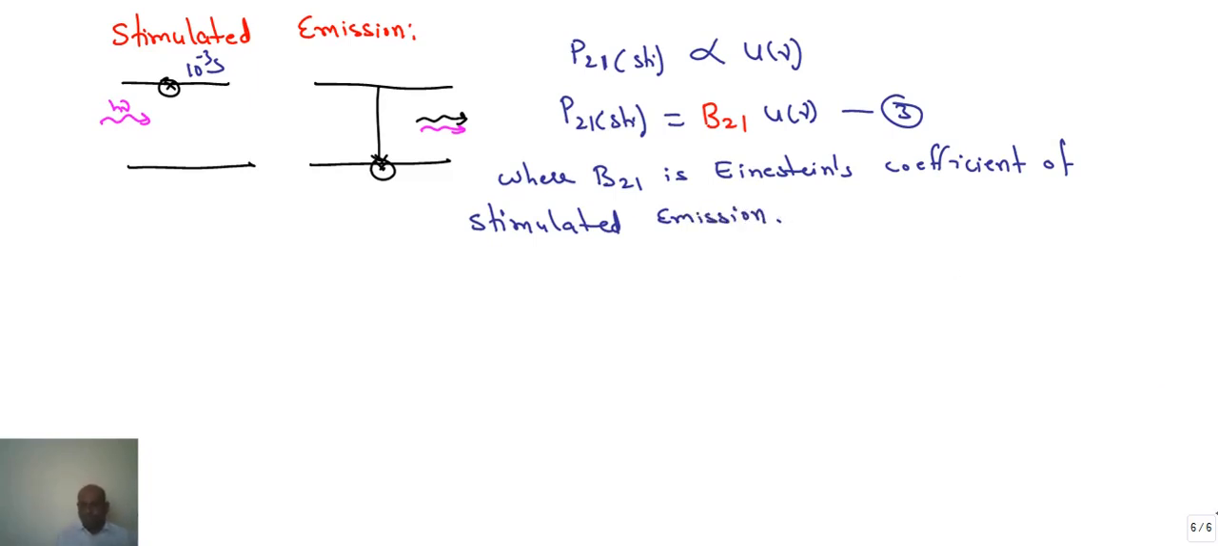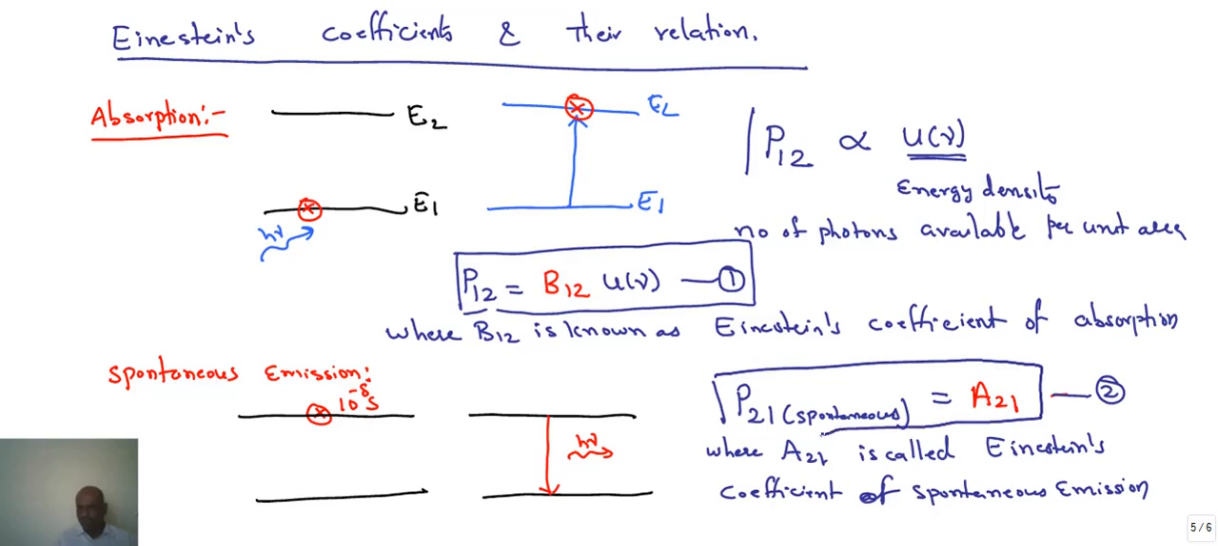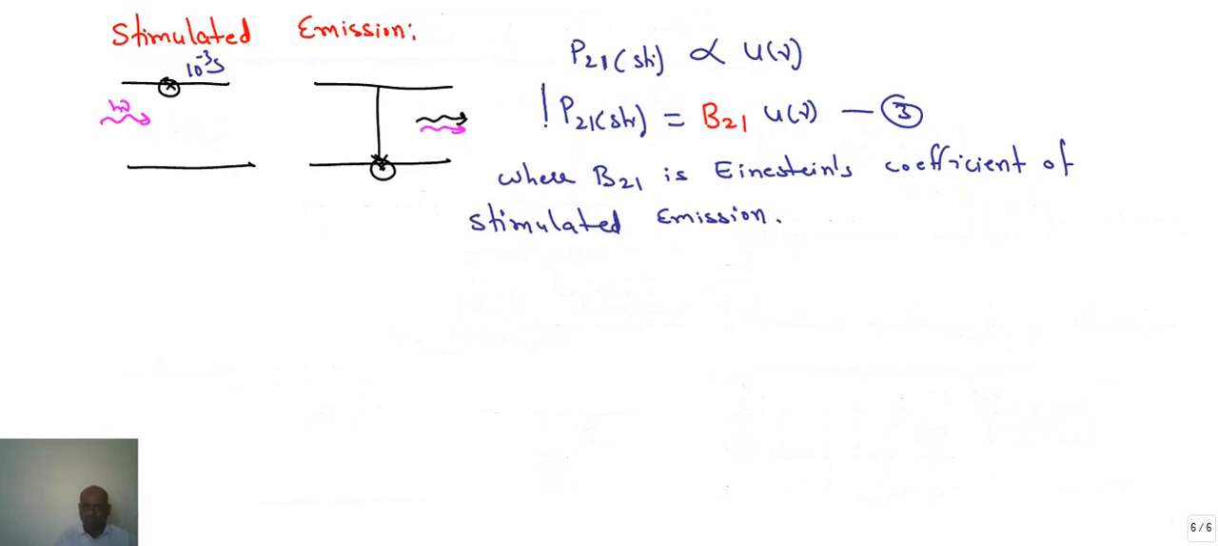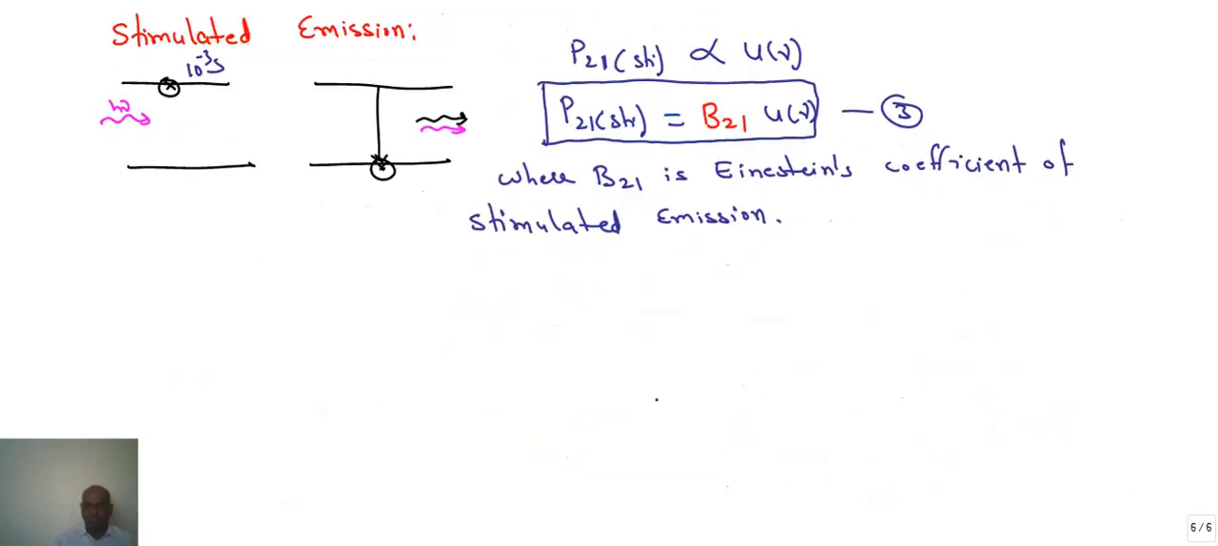So from our three definitions, we got three equations. One is P12 is equal to B12 into U of mu. This is our equation 1. The second one is P21 spontaneous is equal to A21. And the third one, P21 stimulated emission is equivalent to B21 into U of mu. So we answered the first part of our discussion. What are Einstein coefficients? A21, B12 and B21 are called Einstein coefficients.